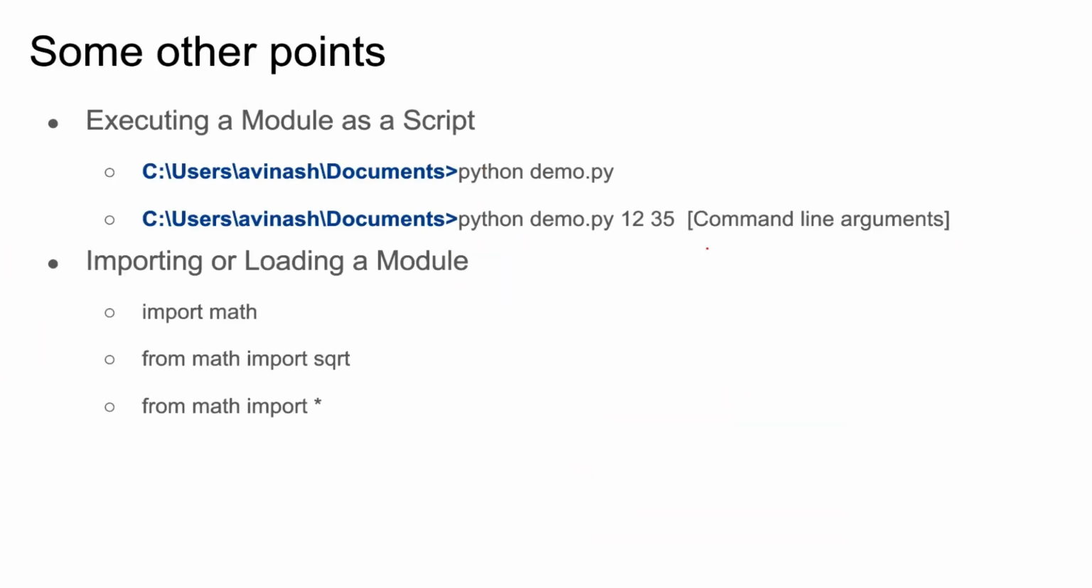Okay, right? And one more thing we are using like this: from math import sqrt, from math import *. Star means you can import all the functions. One more thing, we are executing a script using the python keyword and then the file name. Yesterday we also tried this command line argument, right?